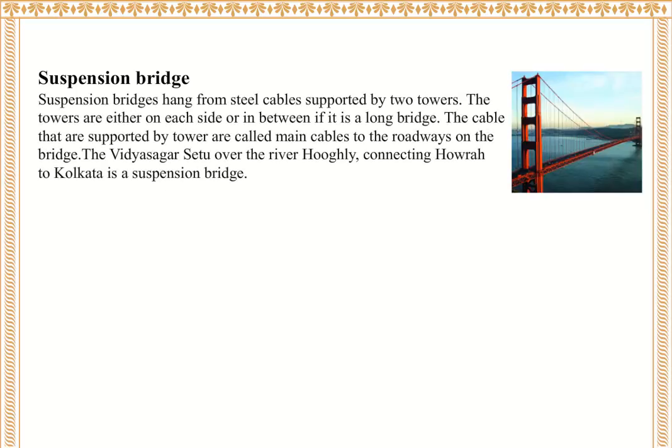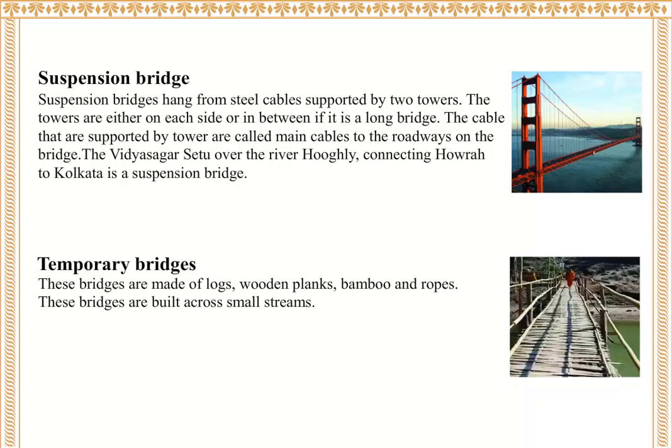Suspension bridge. Suspension bridges hang from steel cables supported by two towers. The towers are either on each side or in between if it is a long bridge. The cables that are supported by the towers are called main cables, which support the roadways on the bridge. The Vidyasagar Setu over the river Hooghly connecting Howrah to Kolkata is a suspension bridge. Temporary bridges. These bridges are made of logs, wooden planks, bamboo and ropes. These bridges are built across small streams.